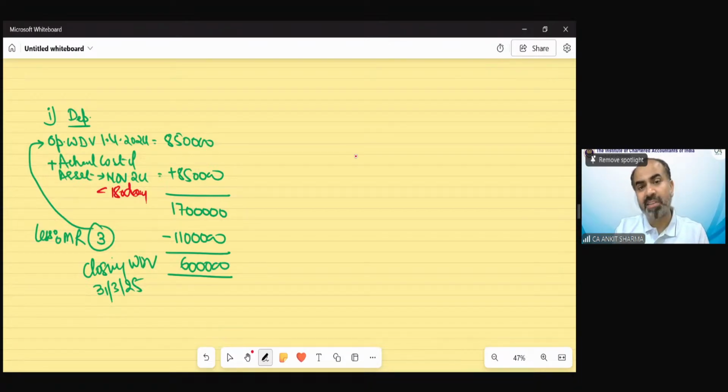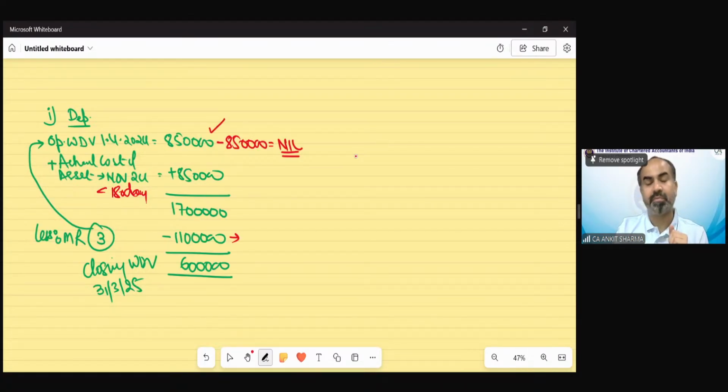But before that, money received. The question specifically says the money received is 11 lakh for the old asset, which was earlier in the block. So out of this 11 lakh, 8,50,000 is going to be reduced from the opening block of asset value. So now we do not have any value left from the opening WDV of the block of asset. Out of this 11 lakh, we have used 850 from the opening WDV.